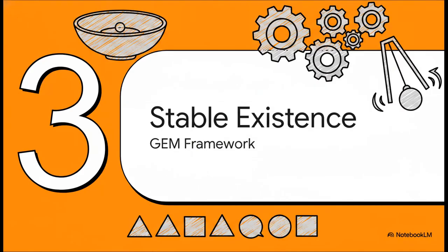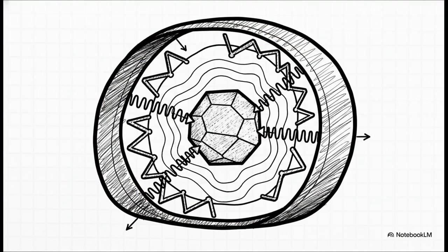Let's move on to Section 3, Mechanics of Stable Existence, focusing on General Emergence Mechanics. Okay, so to explain how things actually persist, the source material introduces General Emergence Mechanics, or GEM for short. GEM treats our 255-degree universe as a dynamical coherence shell governed by 3 mechanical axes. First, you have depth, which is the energy barrier protecting a system from being destroyed. Then there's stiffness, the immediate elastic resistance to being disturbed. And finally, viscosity, or relaxation time, which is basically just how fast the system recovers. Jointly, these 3 axes write the physical rules for what gets to exist inside our universe.